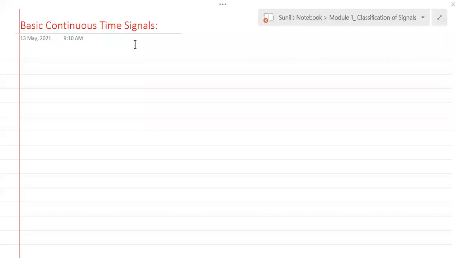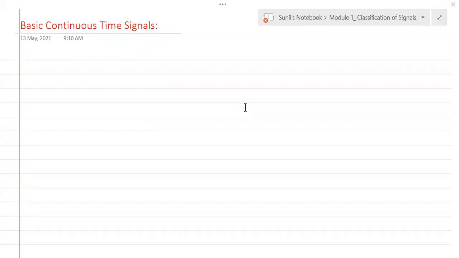These basic continuous time signals are the signals that we already have seen. For example, u of t, that is unit step function, then r of t, the ramp function, unit ramp rather, then the unit impulse function, the exponentials. All these signals are referred to as the basic signals because the signals that are available in nature are the combination of one or two such signals.